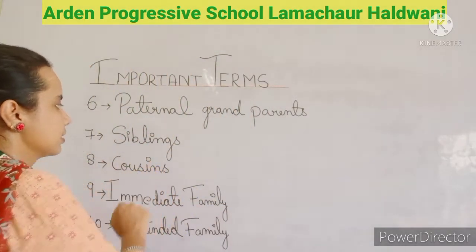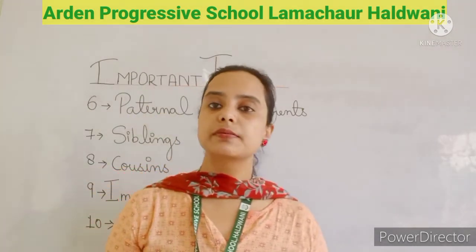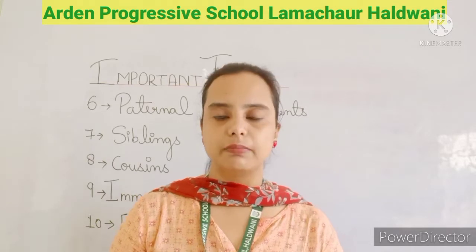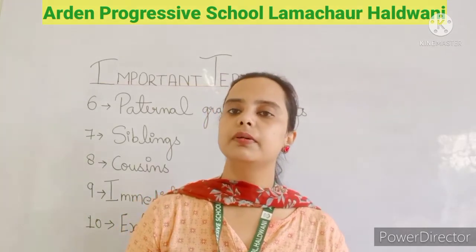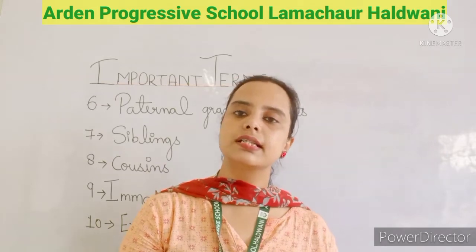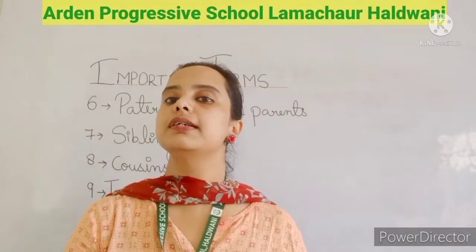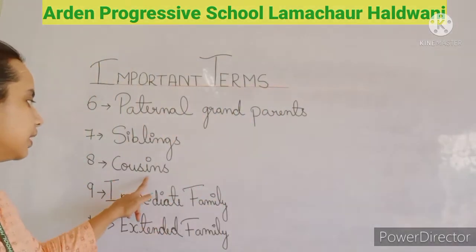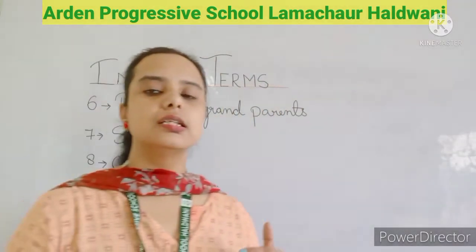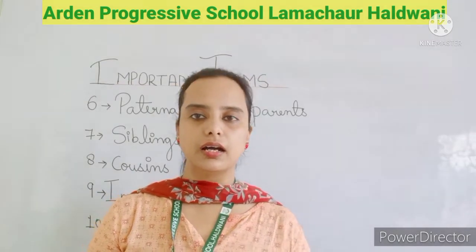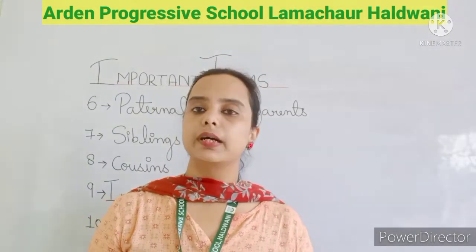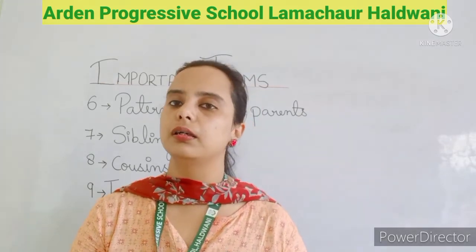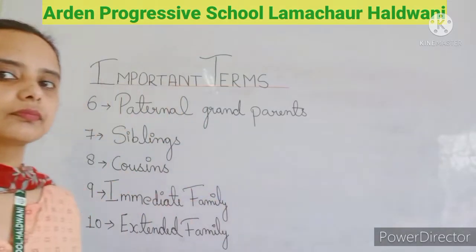Next is siblings. What are siblings? Real brothers and sisters are known as siblings: a brother and a sister, or sister and sister, or brothers. Now next is cousins. What are cousins? The children of your uncle and aunt are your cousins.